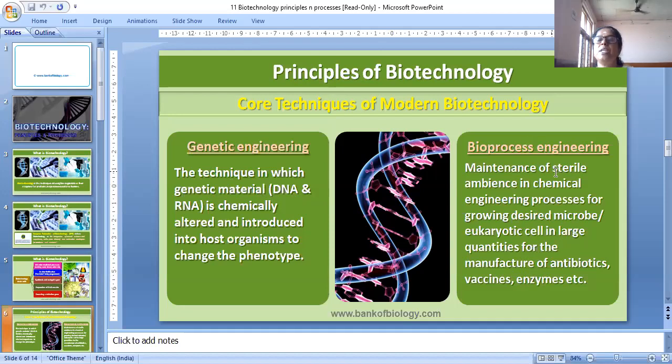And next one is maintenance of sterile ambience in chemical engineering processes for growing desired microbe, eukaryotic cell in large quantities. Bioreactor is used and made, that comes under bioprocess engineering. The recombinant DNA technology comes in genetic engineering, and bioreactor processes come in bioprocess engineering.